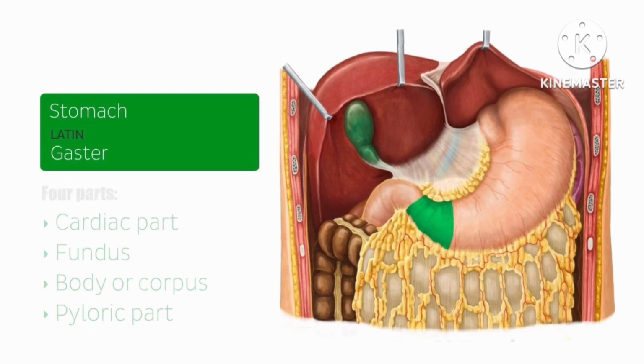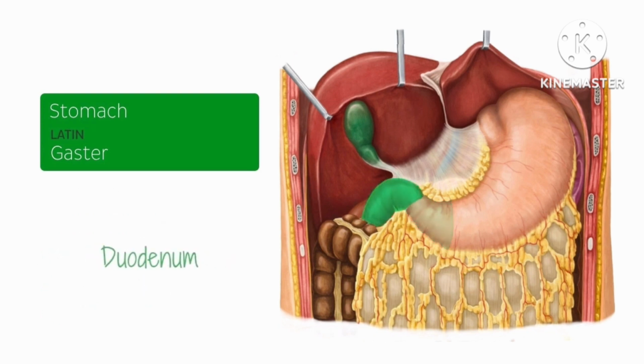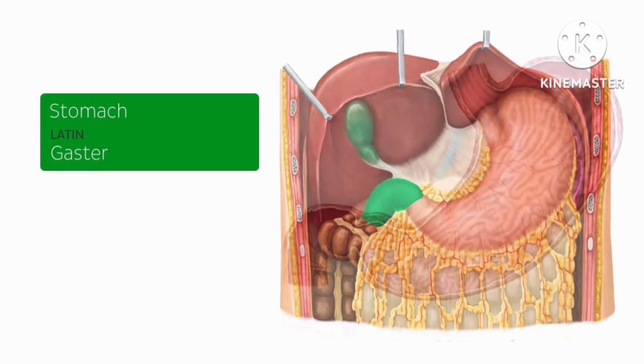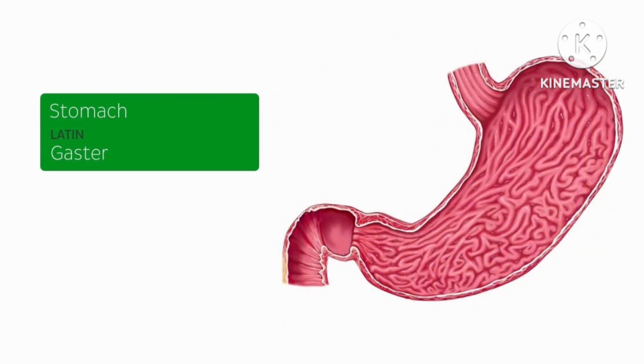This is the part of the stomach that opens into the duodenum, which is highlighted on the right in green. The stomach is an important part of the digestive system and is essential for nutrient supply to the body. The inner surface of the stomach is lined by mucosa, which contains gastric pits and glands, and which I'm pointing out with my arrow just here. These glands are formed by different exocrine cells, which secrete various substances depending on the part of the stomach.